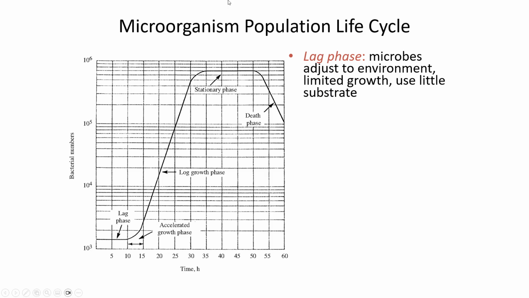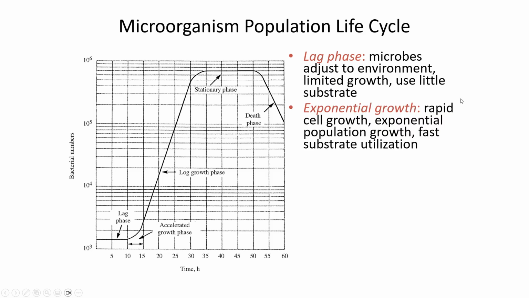So this is the microorganism life cycle. Initially, in the lag phase, microbes are just getting a foothold. They're not very biologically active. They're getting accustomed to the environment, and they're not using a lot of food while they do. On the vertical axis here, it's just the number of bacteria. So for the first several hours, as they're getting acclimated, the population doesn't increase very much.